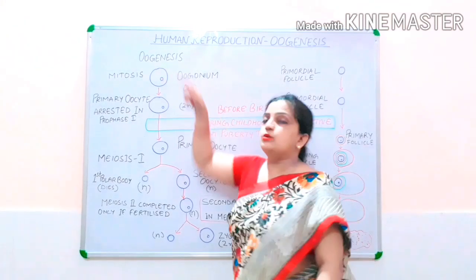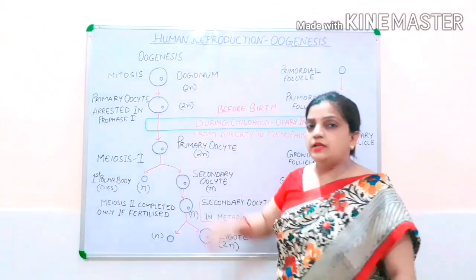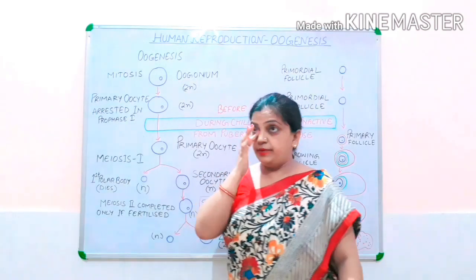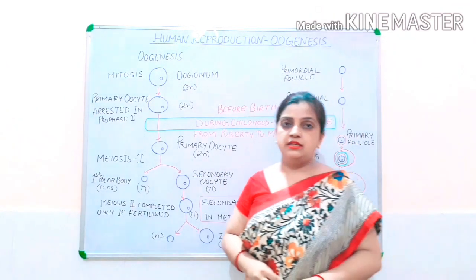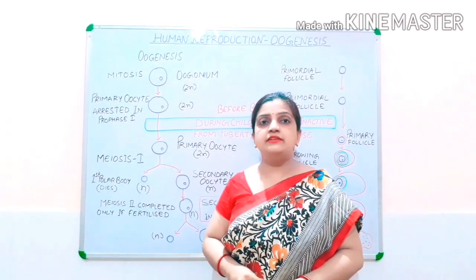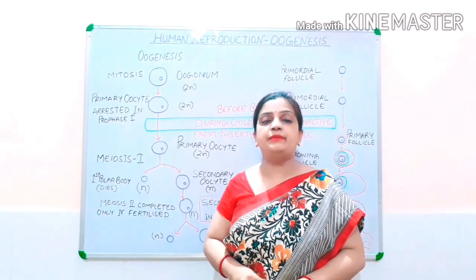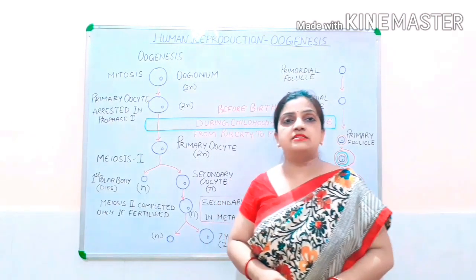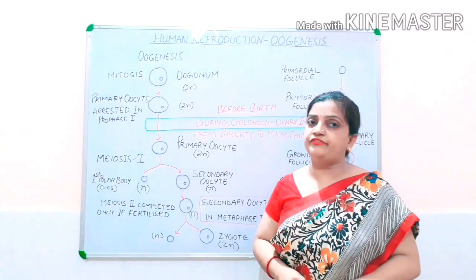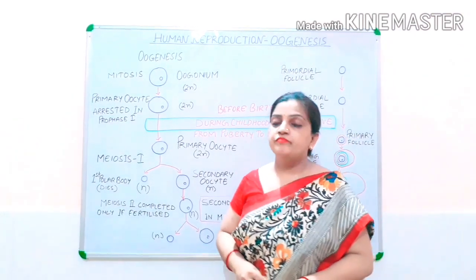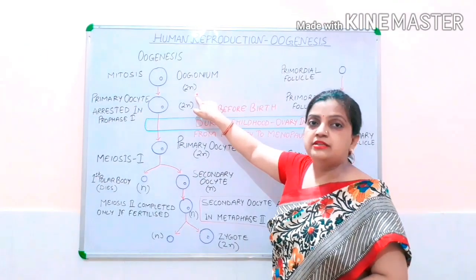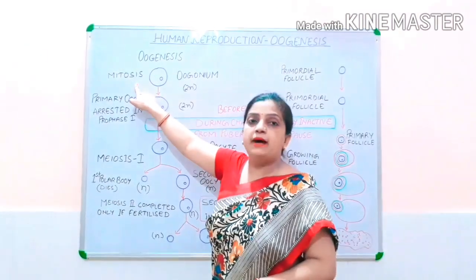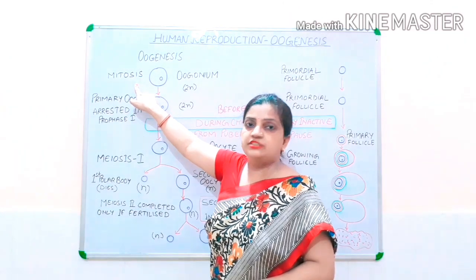Now children, oogenesis begins with the formation of oogonium cells. These oogonia develop from the germinal epithelium lining which is present inside the ovary of the female reproductive system. Now children, oogonium is a diploid structure, hence it undergoes mitosis, an equational division.